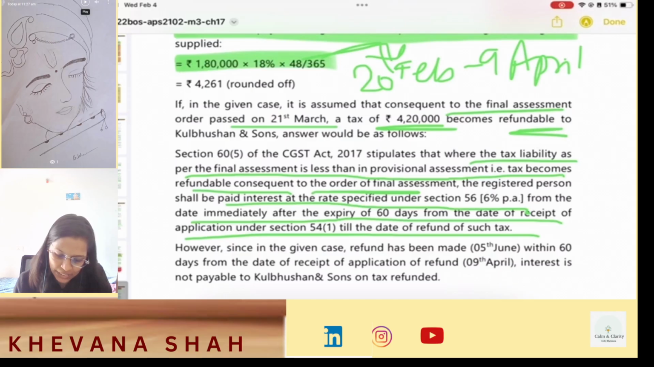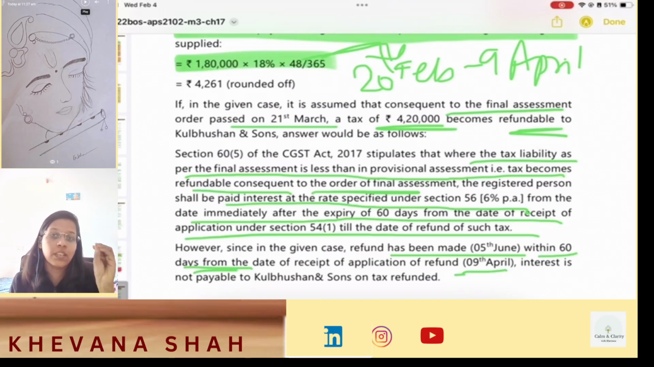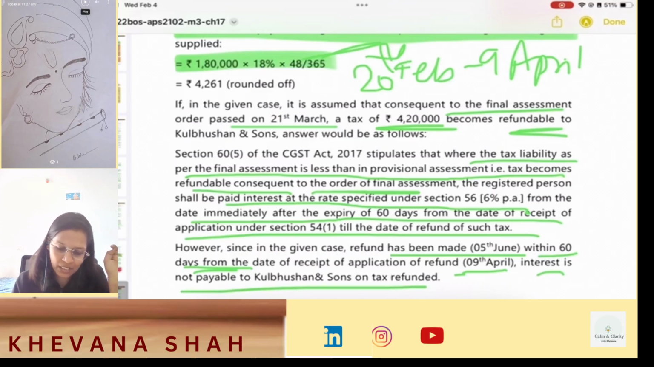Since in the given case refund has been made on 5th June within 60 days, so there will be no interest. Okay, see, date of application is 9th of April and from 9th of April you have to count 60 days. If the payment is done within 60 days, then there is no interest. But if the payment is done after 60 days, then you have to calculate the interest from 61st day till the date of your payment. So here in this case, interest is not payable to Kulbhushan and Sons on the tax refunded.